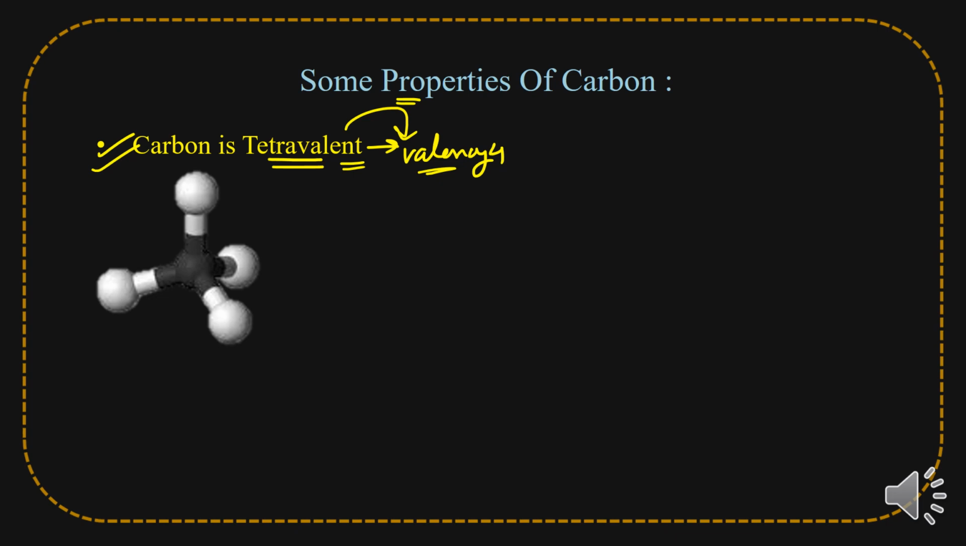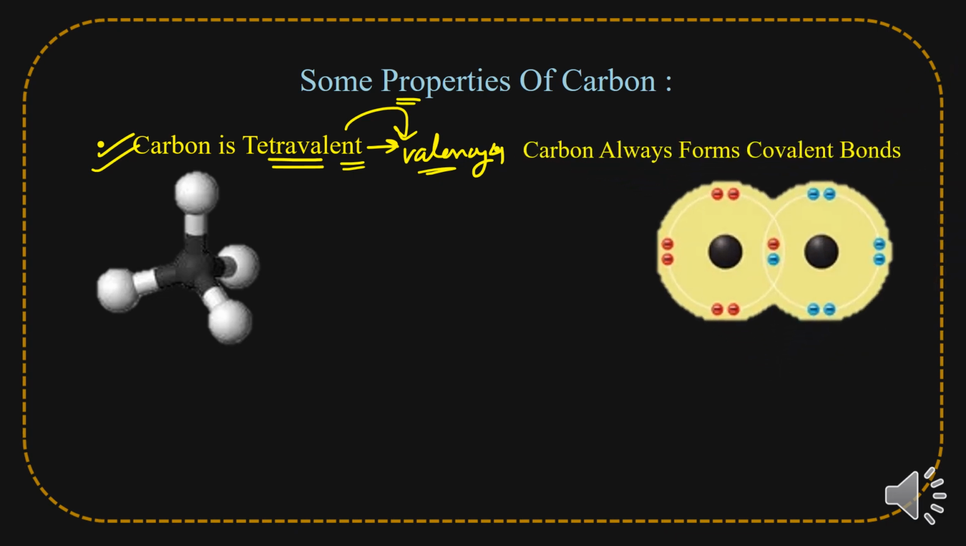So let's discuss the second property, that is, carbon always forms covalent bonds. What does covalent bond mean? Covalent bond means sharing of electrons. That means carbon always forms sharing bonds. Carbon doesn't form ionic bonds, it forms covalent bonds, meaning sharing of electrons is going on here between two atoms. That means carbon is telling us that sharing is caring. We will discuss that also in the later class.